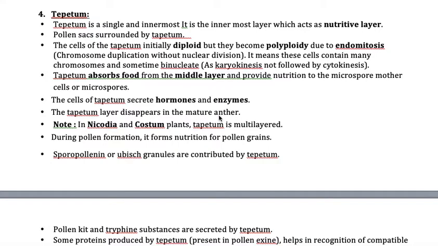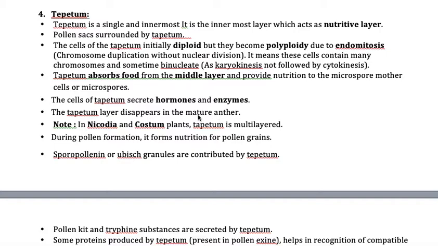Now the tapetum disappears in a mature anther. That means, are you observing it while I'm explaining? On maturity, only the epidermis and endothecium remain. That means out of four, only two remain, and two disappear. The middle layer disappears soon after tapetum formation, and once the anther becomes mature, this tapetum also disappears. So out of four layers, only two are present, endothecium and epidermis, and the remaining two disappear.